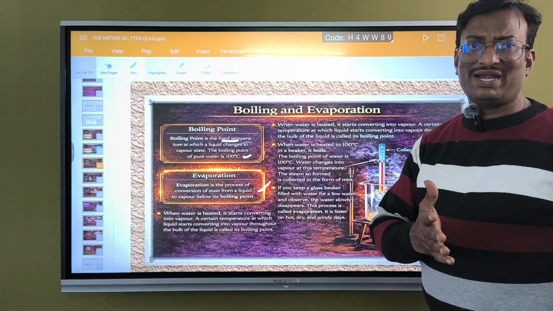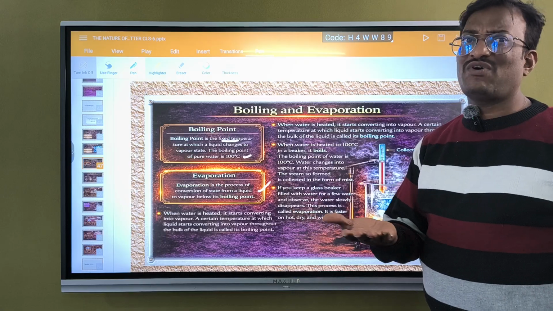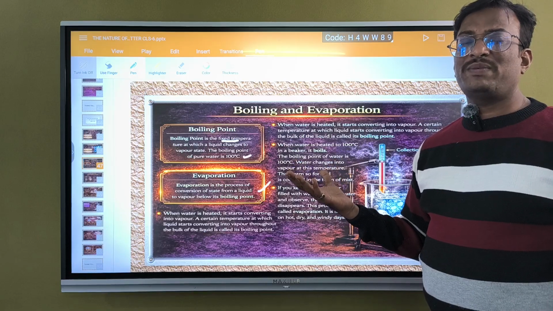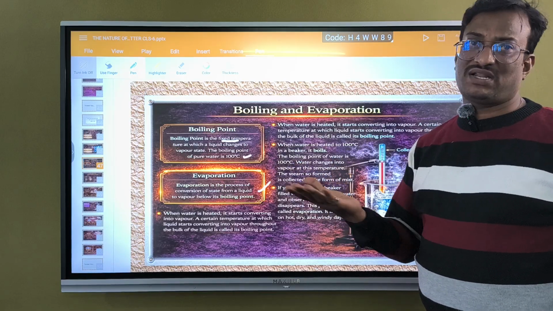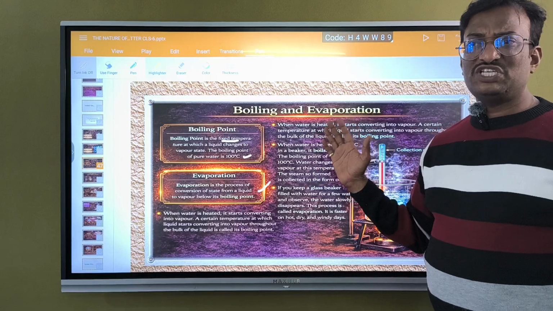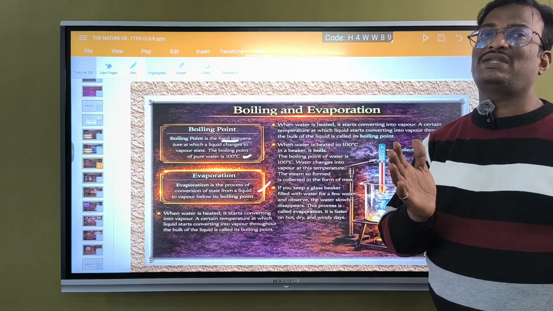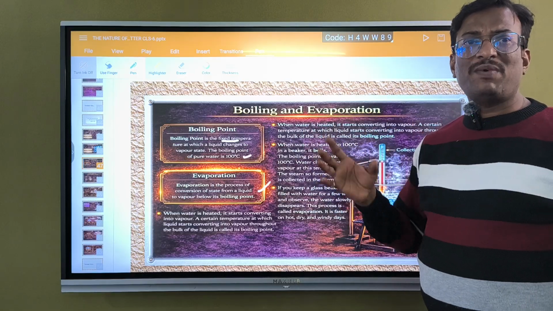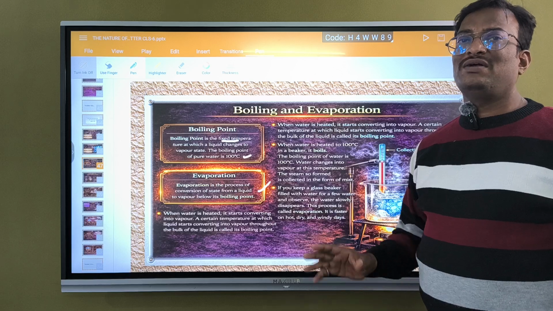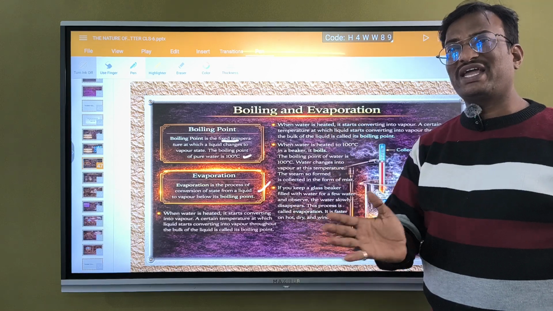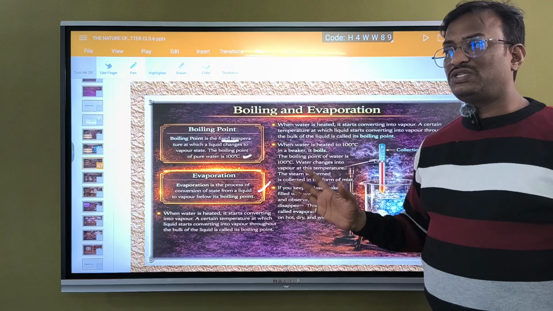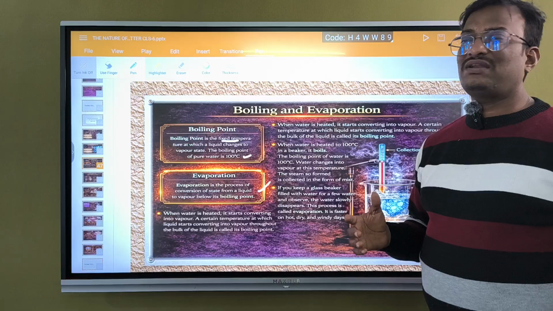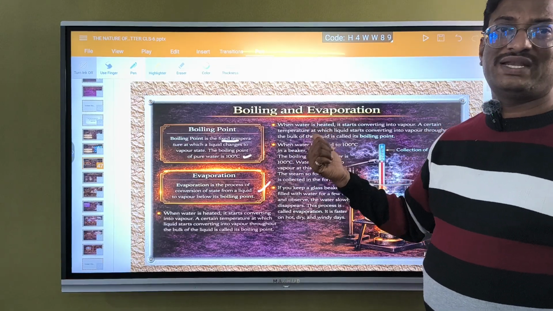Okay, through air, what happens? The surface water gets evaporated always. The inside water will not be evaporated. The water which is going to be evaporated will be surface water, which is open to the air. The air which is moving over this water will take away a few molecules along with it. Some molecules will go away, and the second time the air comes, it will take off some more molecules, so that the water present there is going to be evaporated. So for that we don't require any temperature.